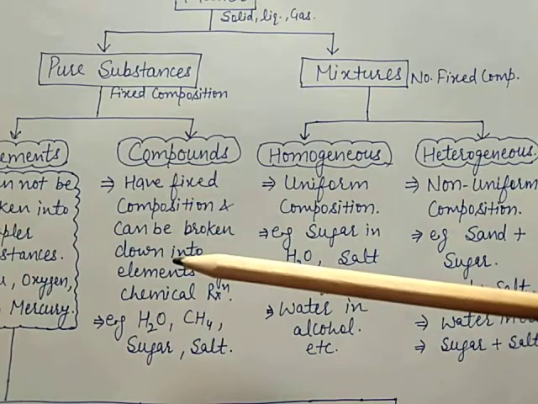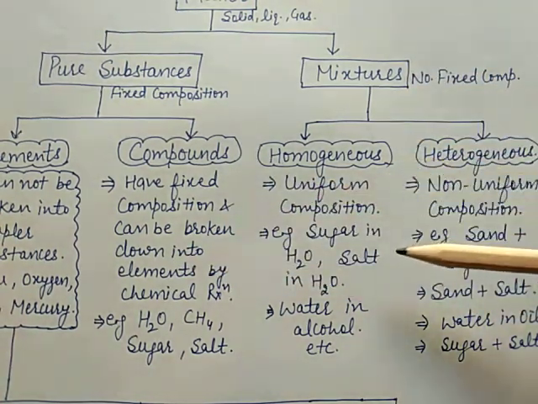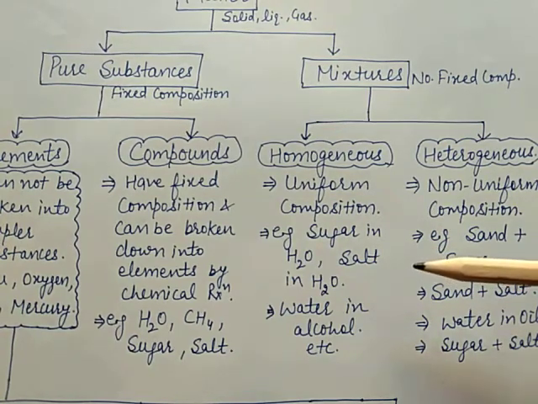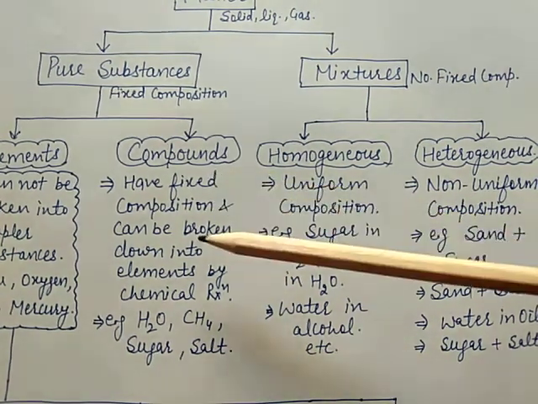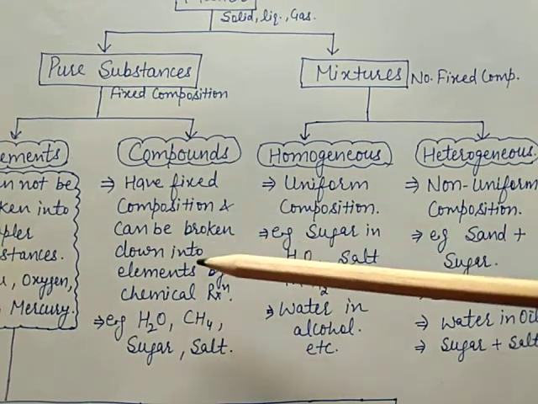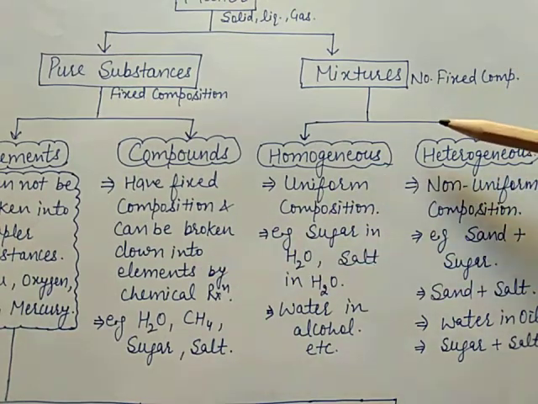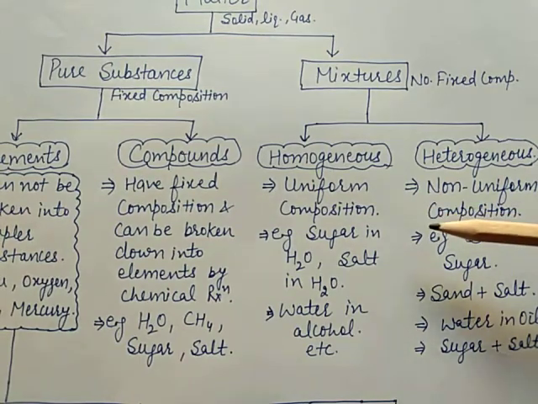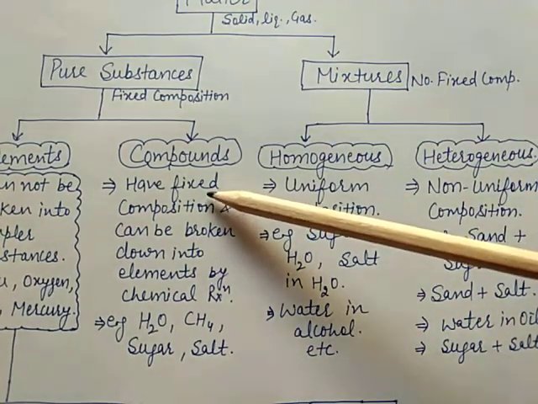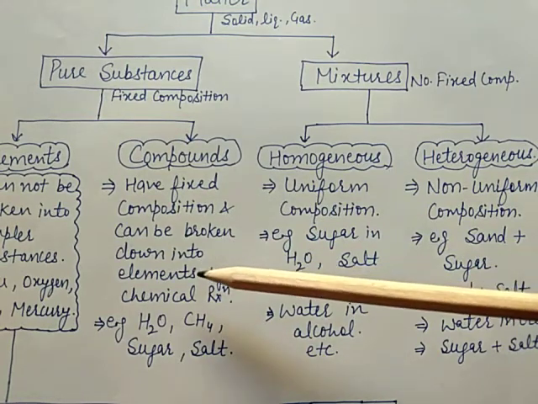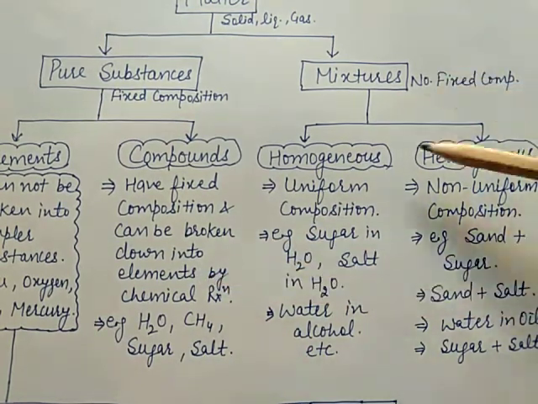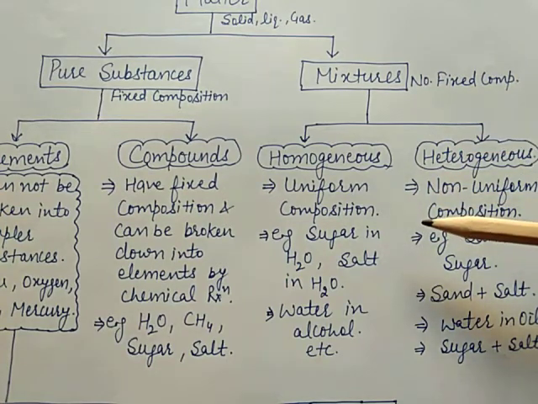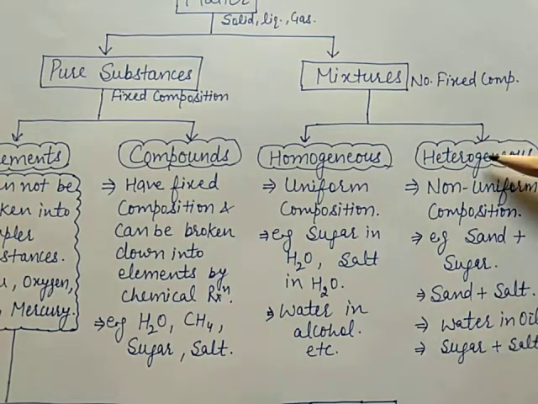In a compound, constituent particles lose their properties. In a mixture, constituent particles retain their properties. In a compound, the constituents cannot be separated by simple physical methods. In a mixture, the constituents can be separated by simple physical methods. A compound is always homogeneous in nature. A mixture may be homogeneous or heterogeneous.